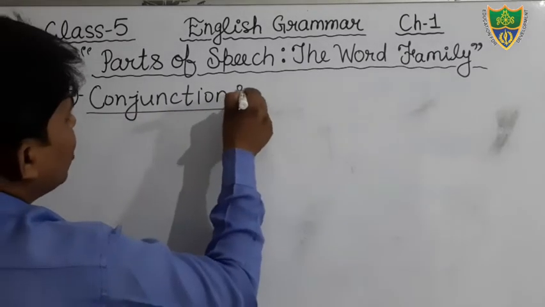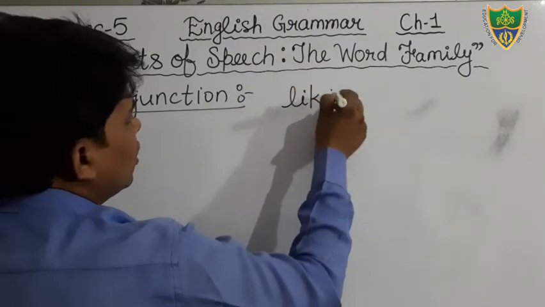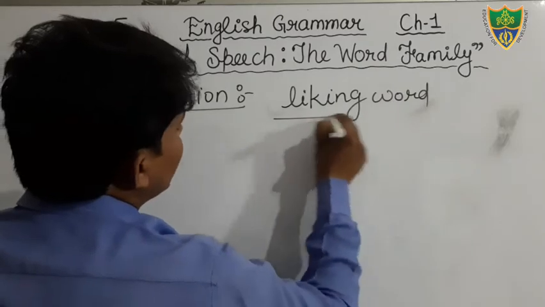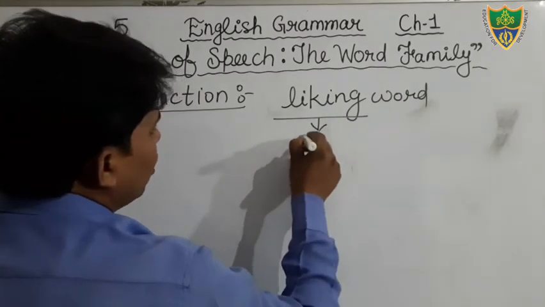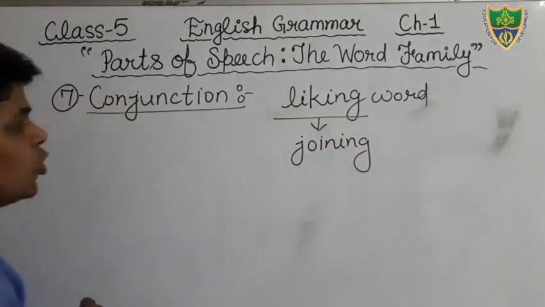Conjunction is also known as a linking word. Linking word means you can say it is a joining word. Conjunction means linking word or joining word.